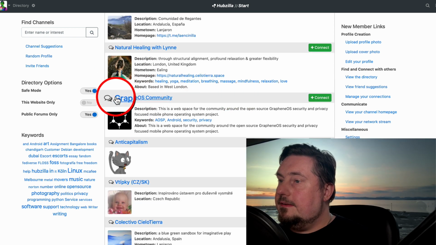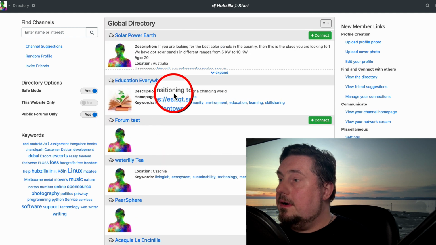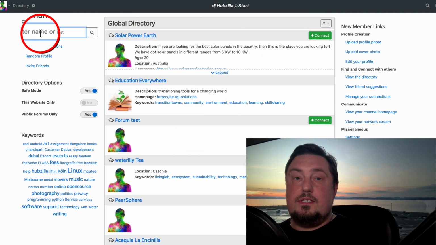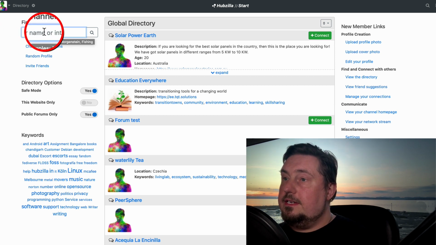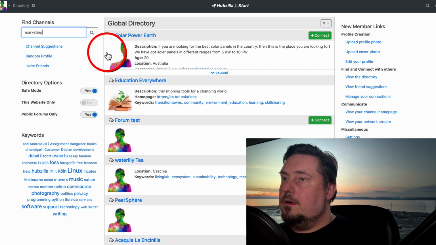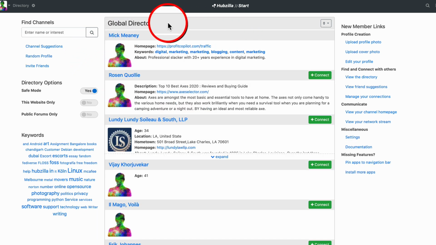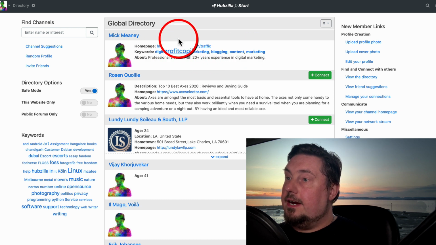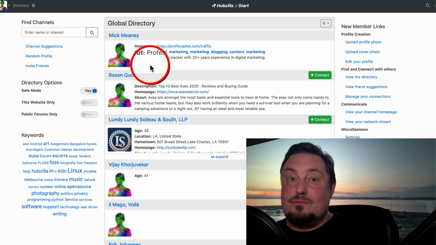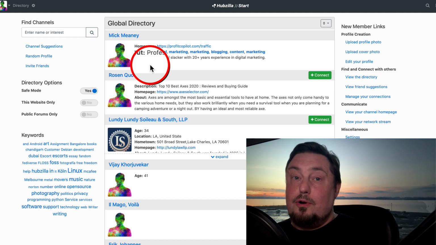Here we can see there's a community there, but we might want to find channels that are relevant to our niche. So if we enter in, say, marketing, let's click go, and check that out, right at the very top of the global directory for the keyword marketing. There I am, right at the very top, because I have these keywords. So anyone who's searching for those relevant keywords is going to see my profile.